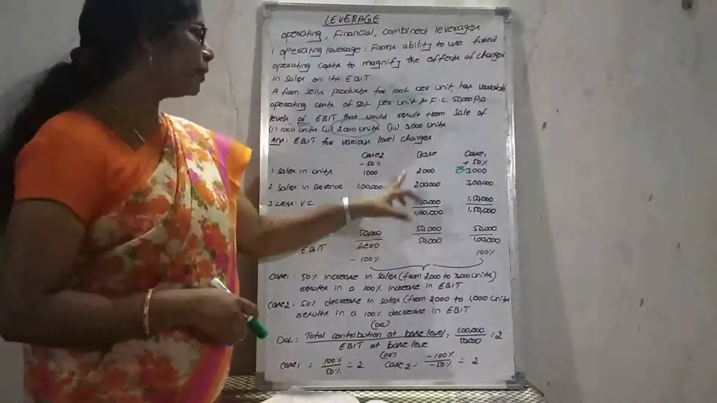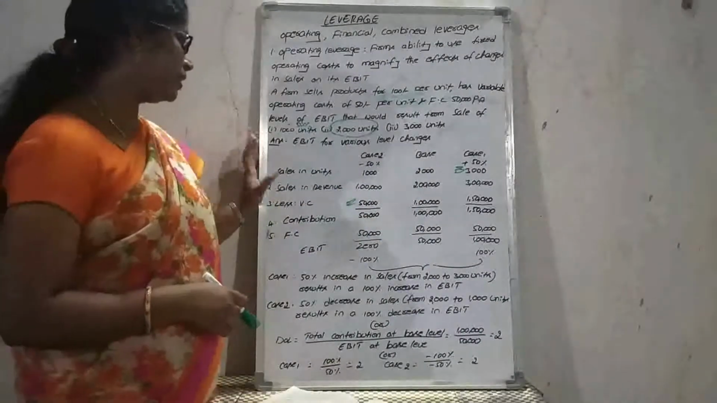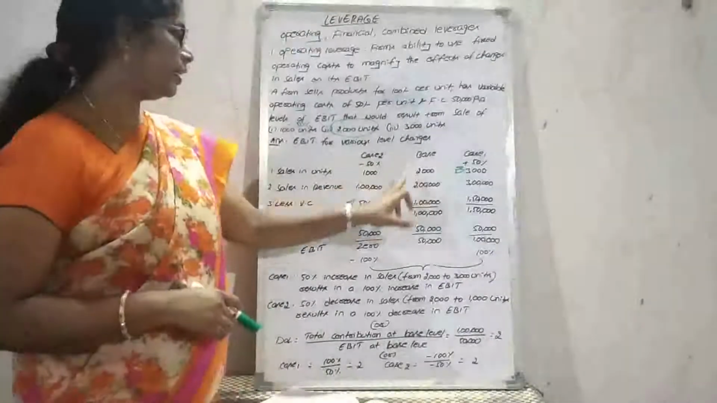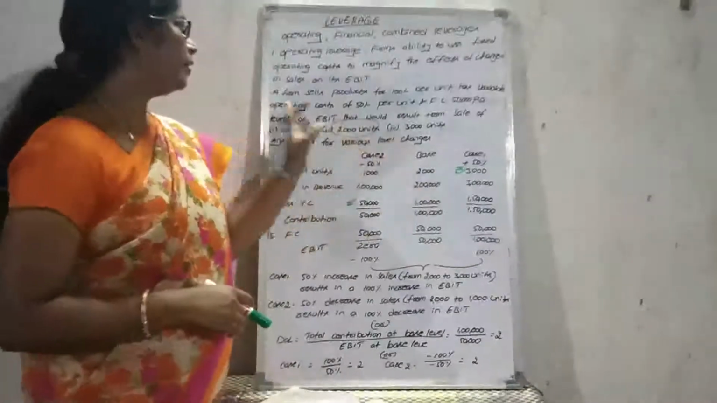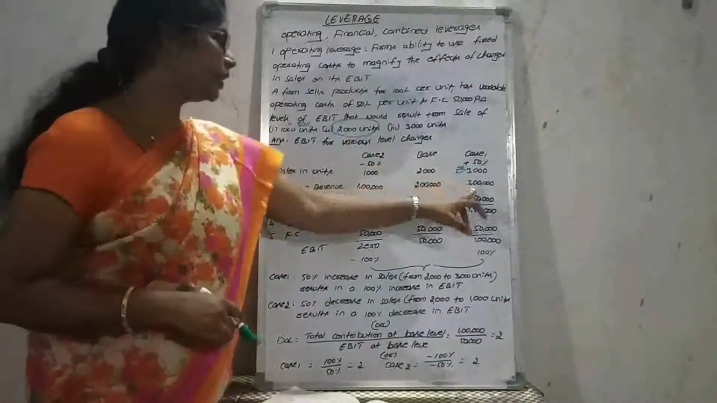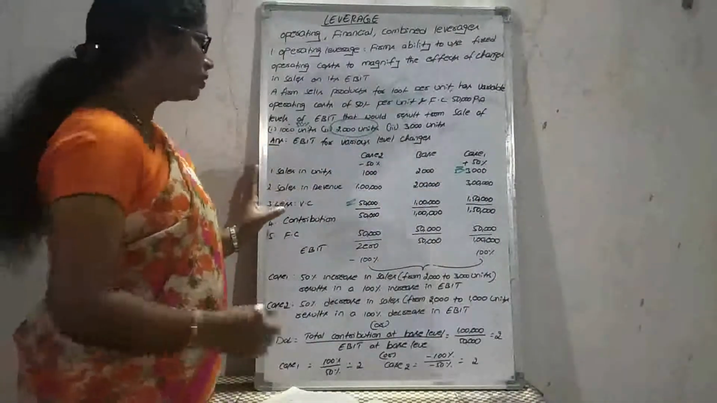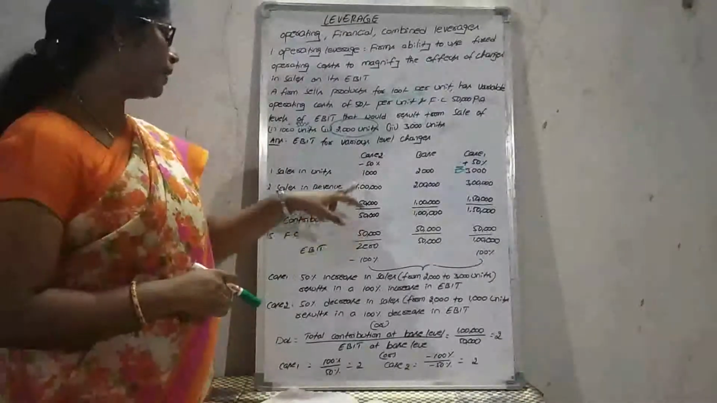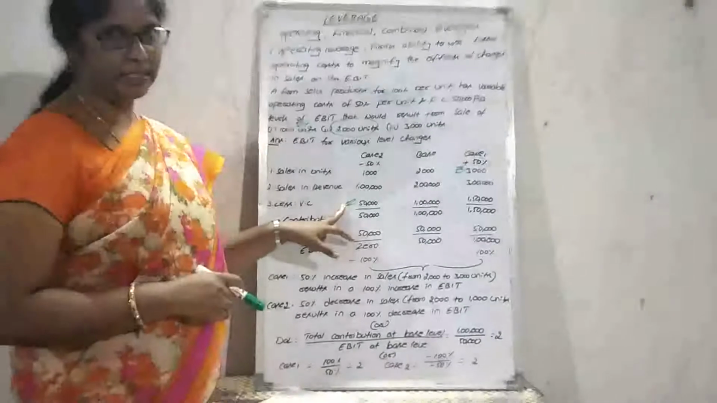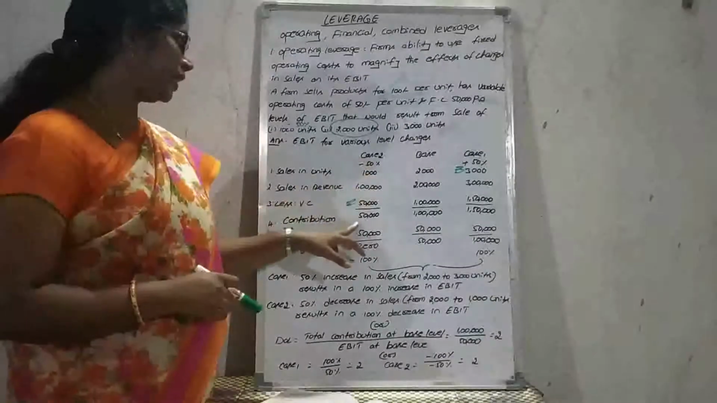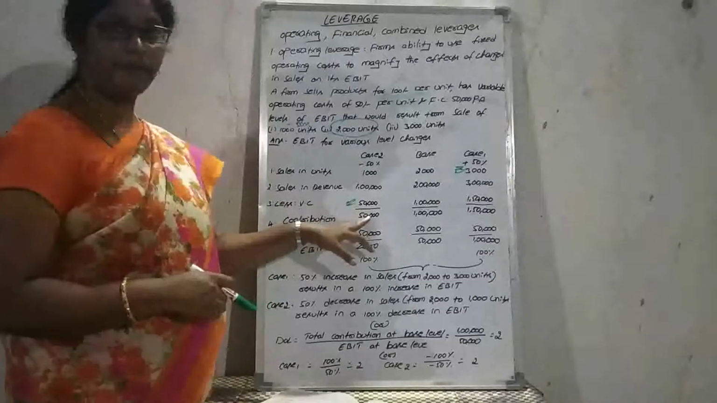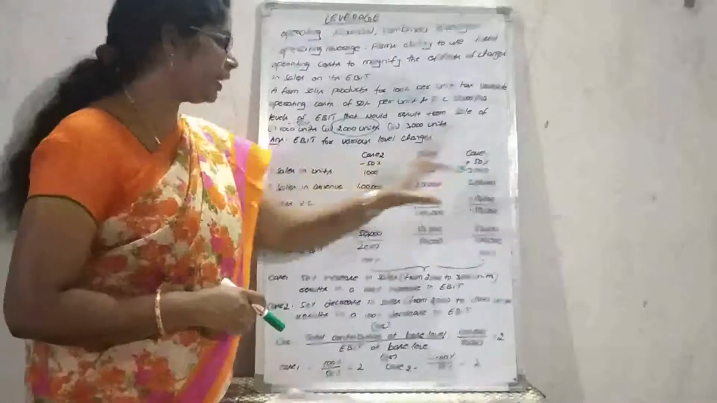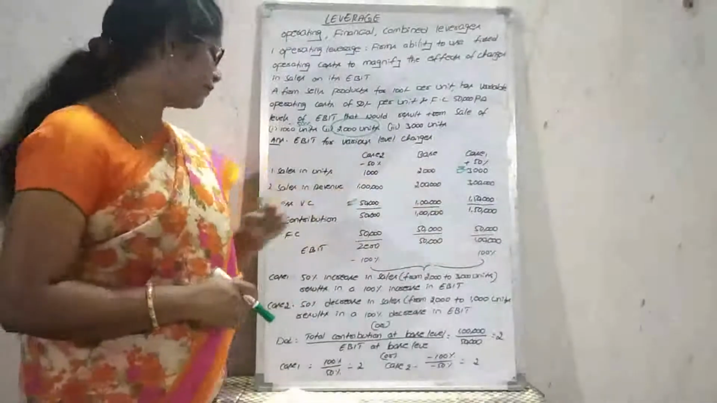And 50 rupees into 2000, that is the variable cost of 1 lakh rupees. And 50 rupees into 3000 units, that is 1,50,000 rupees. When I deduct variable cost from the sales, the contribution in case 2 is 50,000, at the base level the value is 1 lakh rupees, and in case 1 the value is 1,50,000 rupees.